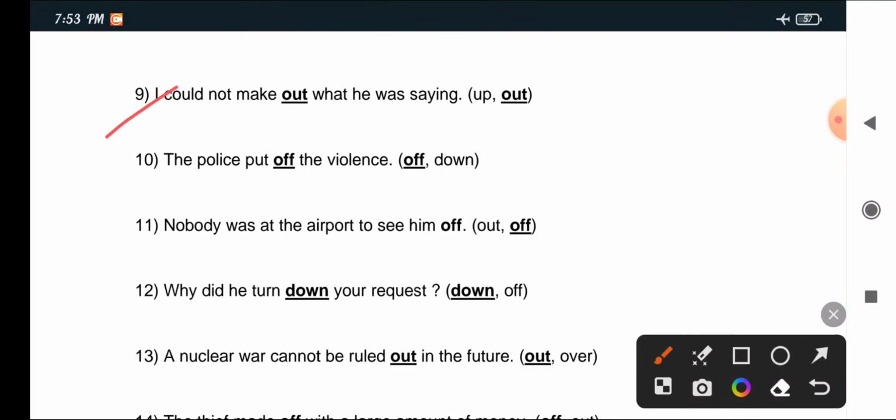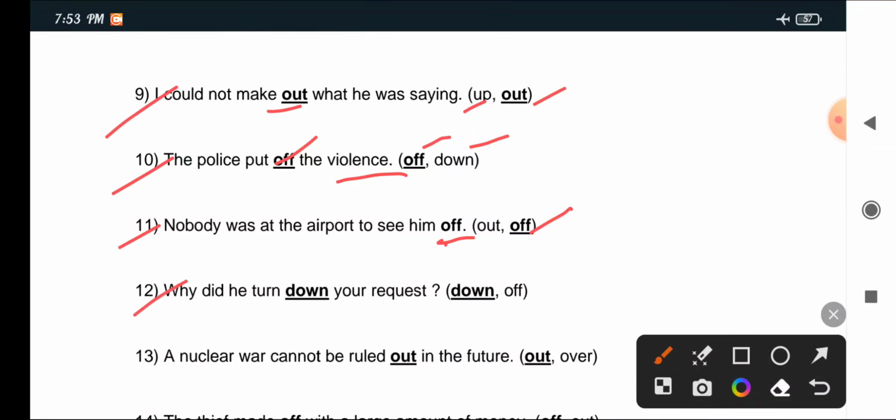9. I could not make dash what he was saying. Up or out? The answer is out. I could not make out what he was saying. 10. The police put dash the violence. Up or down? The answer is down. 11. Nobody was at the airport to see him dash. The answer is off.